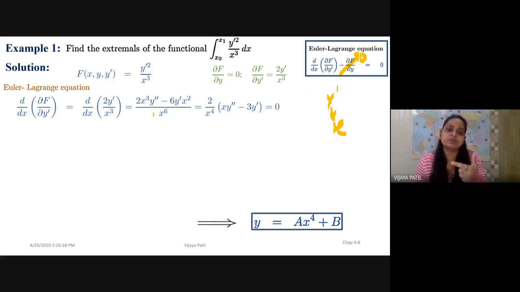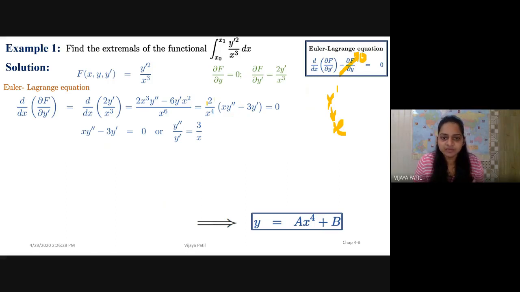So the u by v rule will be applicable for the differentiation. So what is the u by v rule? x cube as it is, into differentiation of the numerator, that is 2y double dash, minus the numerator as it is, that is 2y dash, into differentiation of the denominator, that is 3x square. This will give me 6y dash x square upon x to the power 6, because it is v square, v is x cube, the square of that will give me x to the power 6, and therefore this is nothing but the equation.